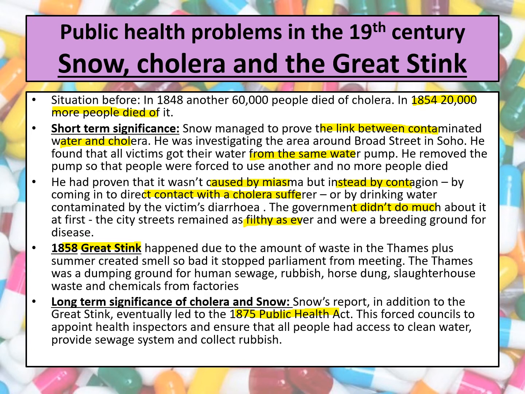Now, London, as a result of the poor public health conditions, would have been pretty smelly all the time in summer. But in 1858, as a result of a particularly strong heat wave, it was supposedly absolutely foul in terms of the smell. There was a lot of waste, remember, that continued to be dumped in the Thames, and plus the summer had created a smell that was so bad that it actually stopped Parliament from meeting.